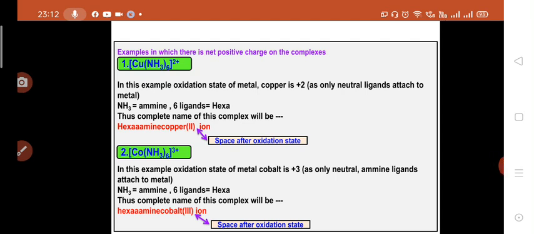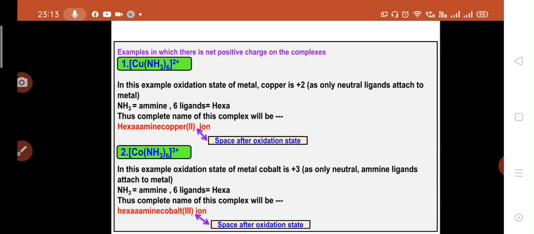Whenever only neutral ligands are attached to the central metal atom, and there is a charge on the complex, that charge will be considered as the oxidation state of the central metal atom. Note that there should be only neutral ligands attached to the central metal atom while considering the charge as the oxidation state. Here also only neutral ammine ligands are attached to cobalt, and there is a net positive charge of +3 on the complex. Hence the oxidation state of cobalt will be considered as +3.